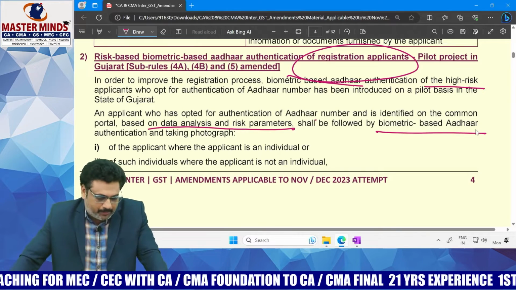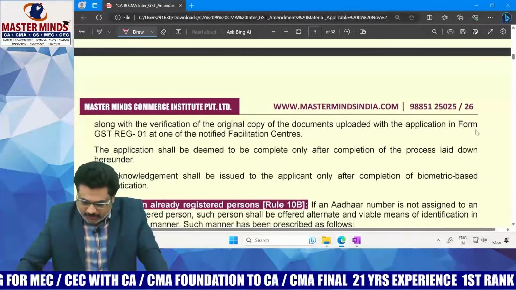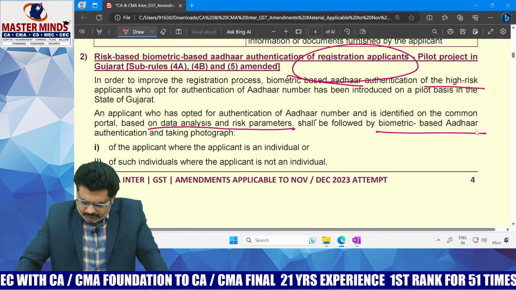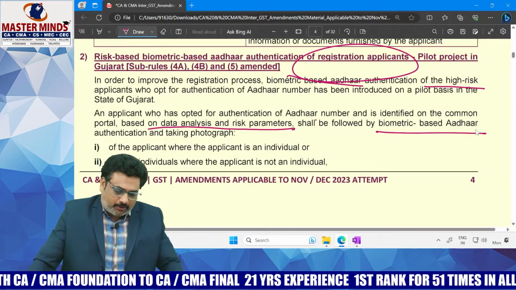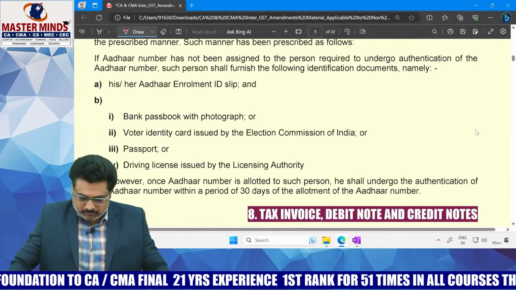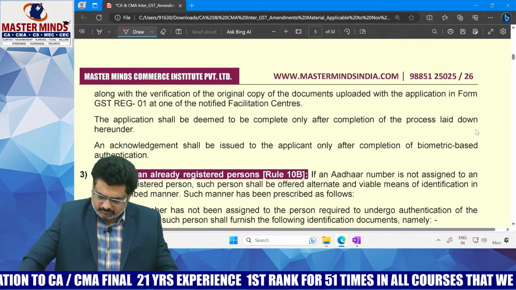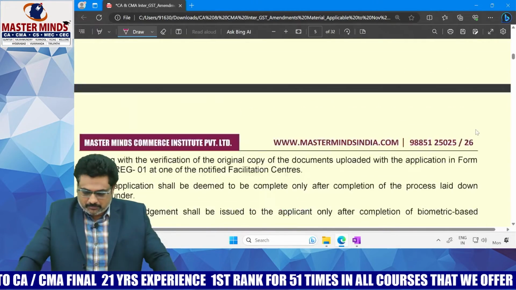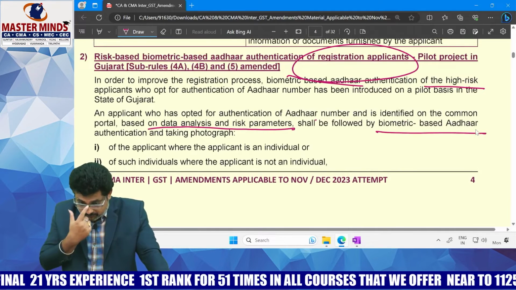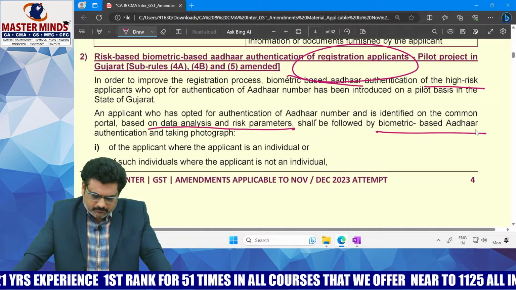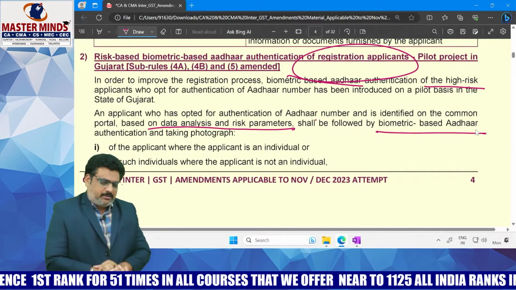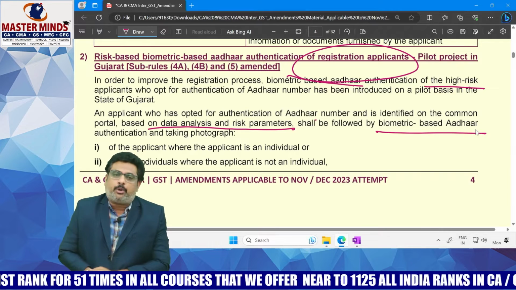What is that particular process you need to undergo? First point, biometric Aadhaar authentication must be there, and taking a photograph of the applicant should be done.